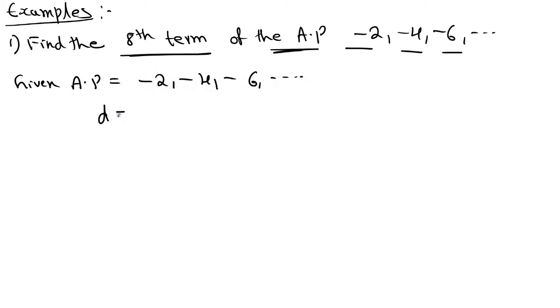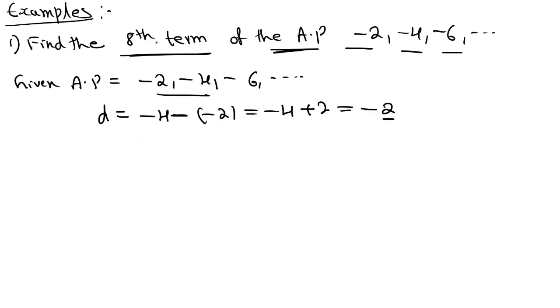Find the common difference d. How to calculate it? The difference between a term and its preceding term: −4 − (−2) = −4 + 2, since minus into minus is plus. The value of −4 + 2 is −2. So the common difference is −2.